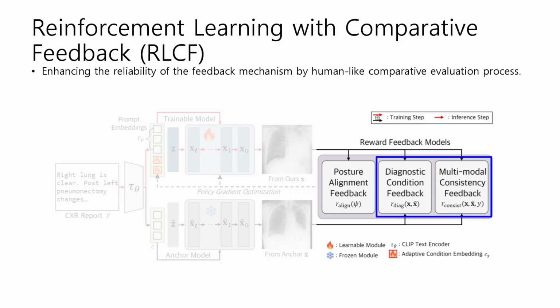Prior research has integrated human feedback into RL for general image generation, but applying this to medical imaging faces significant hurdles due to the medical field's complexity, making quantitative assessment challenging. However, in such complex scenarios, Mussweiler and Posten highlight humans' ability to make more consistent and accurate judgments through relative comparison, suggesting a potential path forward for medical image evaluation. Therefore, we adopt the RLCF approach, employing human-like comparative evaluations to improve medical image synthesis. RLCF rewards images that surpass an anchor model's quality and penalizes inferior ones, promoting higher quality image generation.